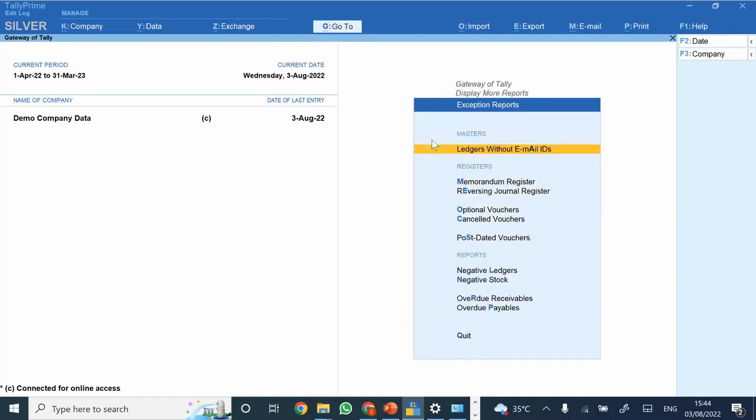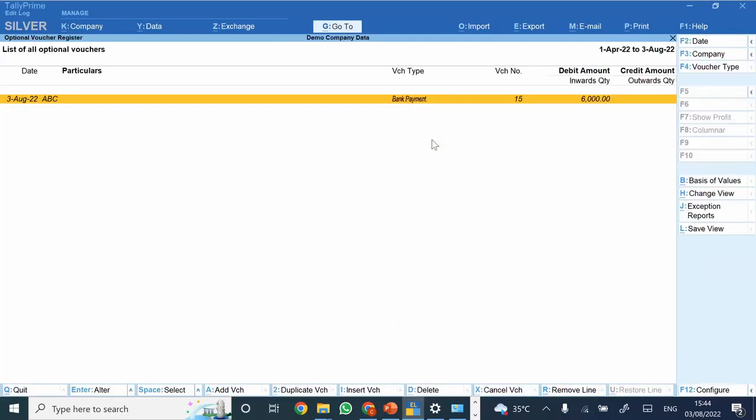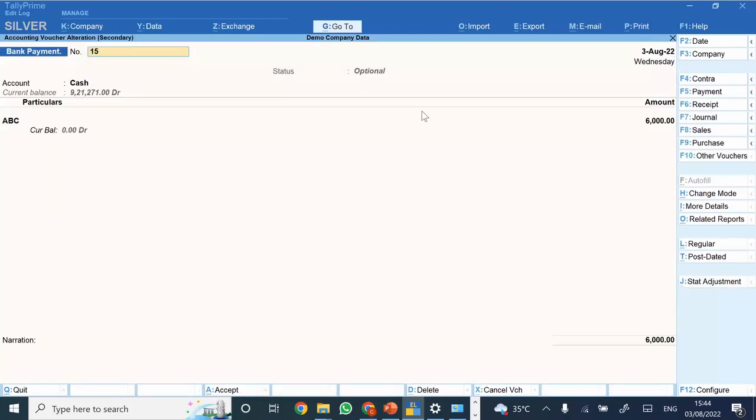Again, we are going to exception reports, optional vouchers. So now it is displaying here that on 3rd August, this particular entry has been made. Once I've done this, if I check the same and as per me this entry is correct, I can just make the same as regular. Once I make the same as regular,